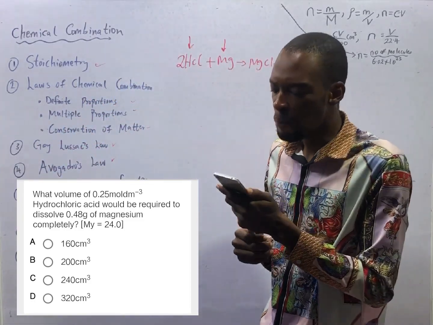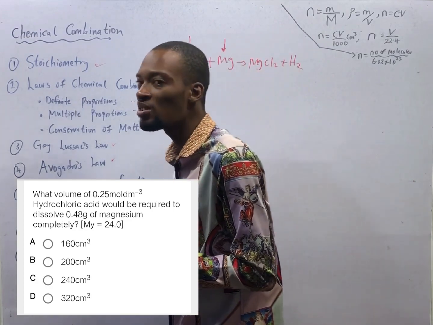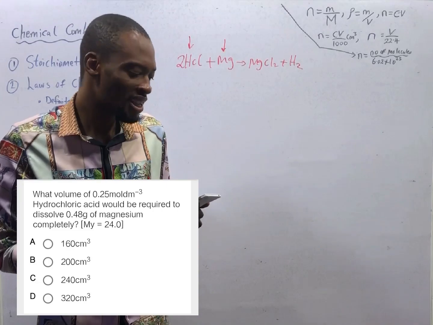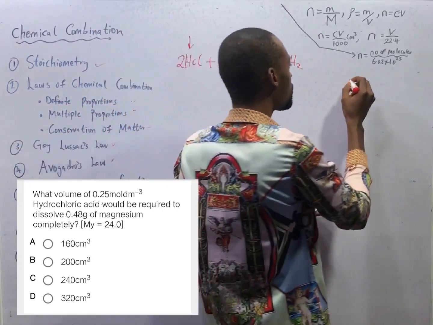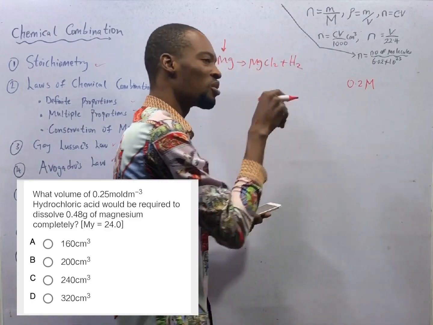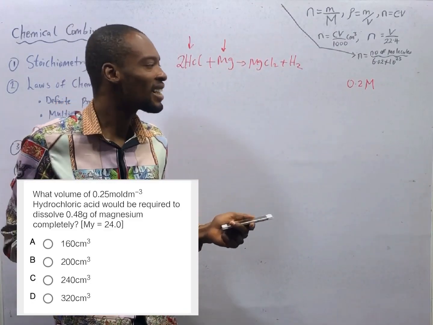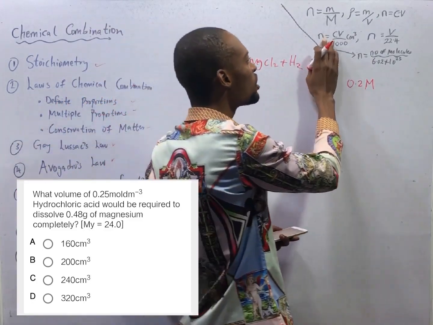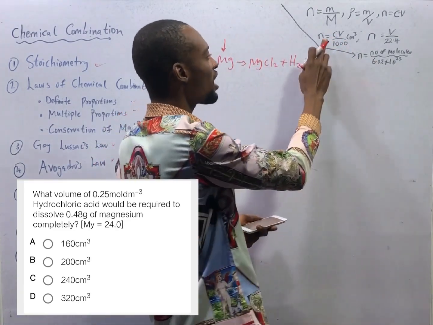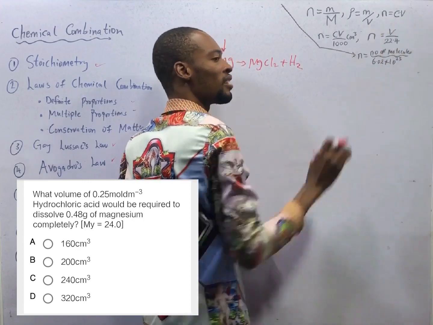Look at something. That 0.25 mole per dm cube you are given is concentration. And anytime you are given a value, maybe 0.25 big M, it also represents concentration. In that case, there is a big chance that you will use this formula, either this formula or this formula.